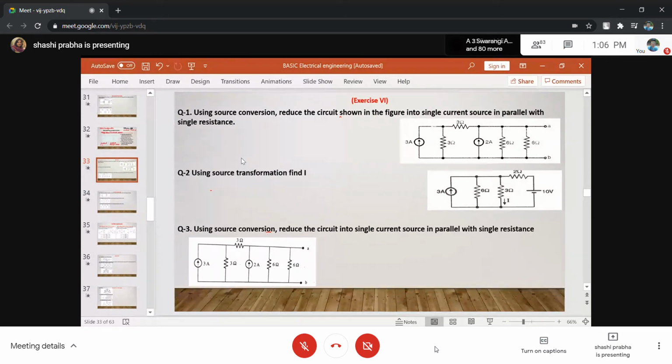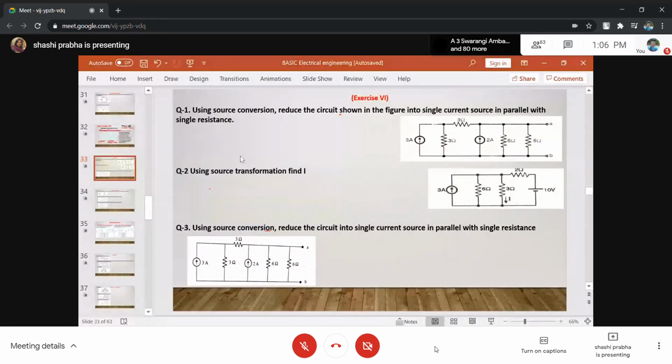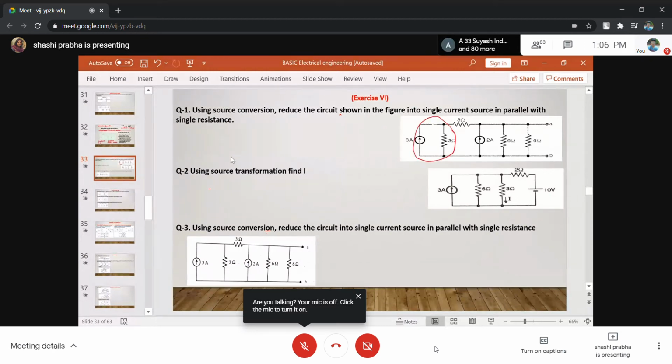सबसे पहले देखो कहाँ पॉसिबल है. सबसे पहले, can you convert this one? ये इसको करेंगे सबसे पहले कन्वर्ट. Can you convert this into a voltage source? This is 3 ampere and this is 3 ohm resistance. सो ये जो एरो हेड है ना, this arrow head is positive polarity. ठीक है. So is it the voltage source?